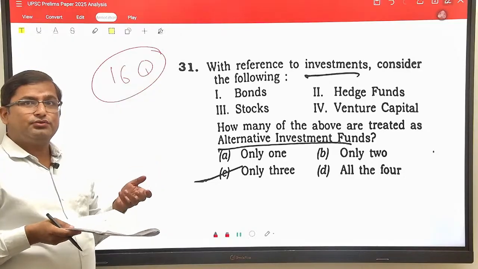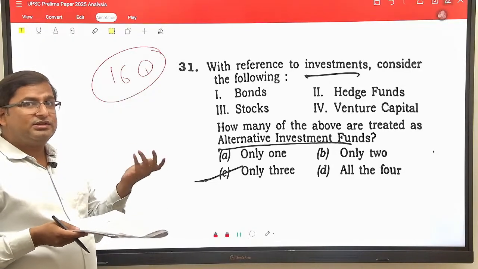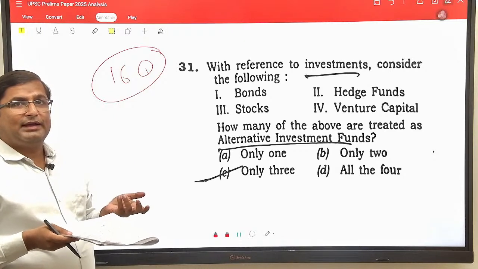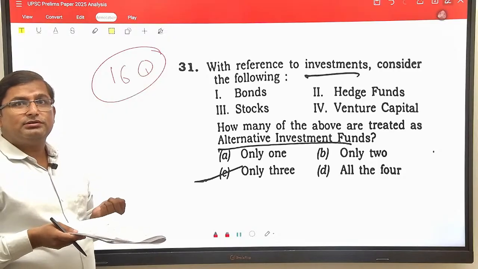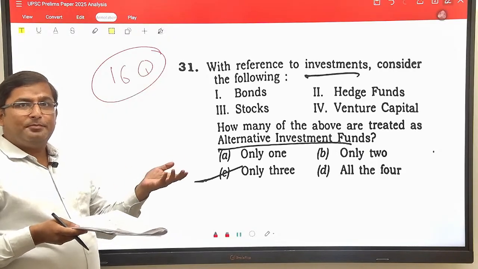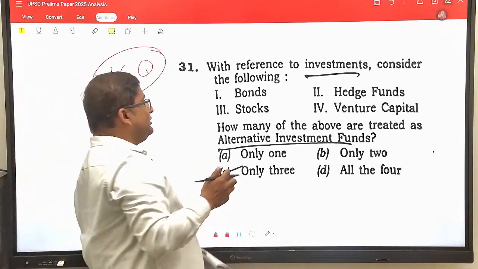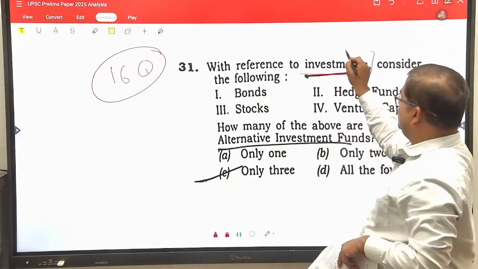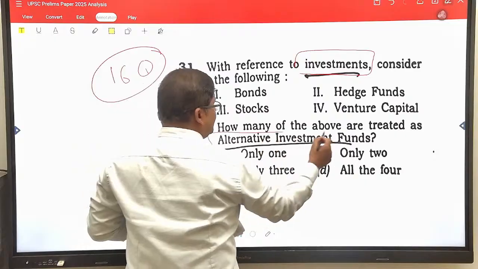I have tried to give you the best solution, but final answer key will be released by the UPSC, and as you know, this year they have deleted 3 questions. So let's hope we provide you the best solution. First question was regarding the investment. They have asked you what is alternative investment fund.